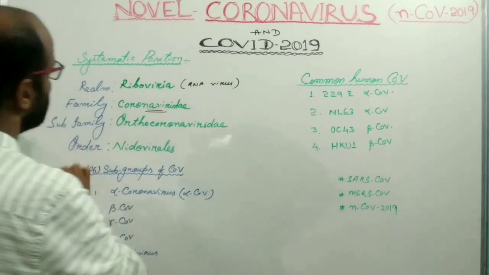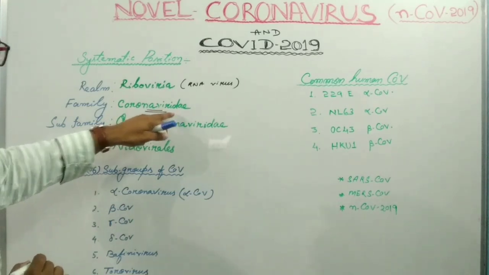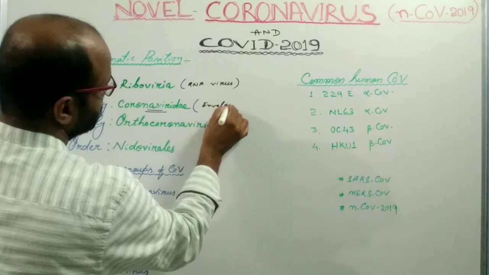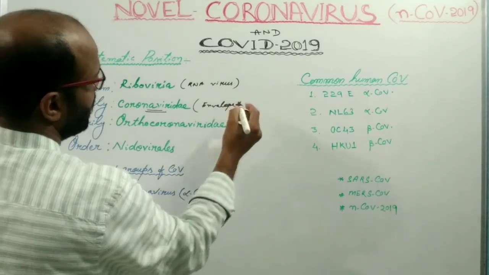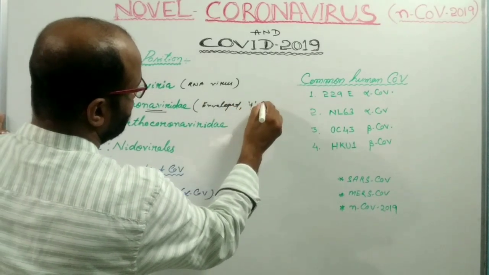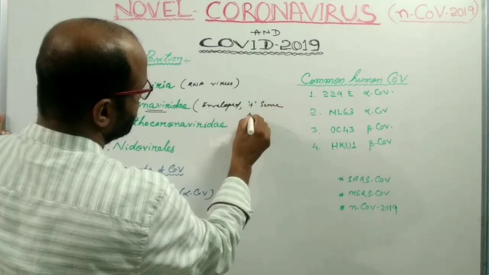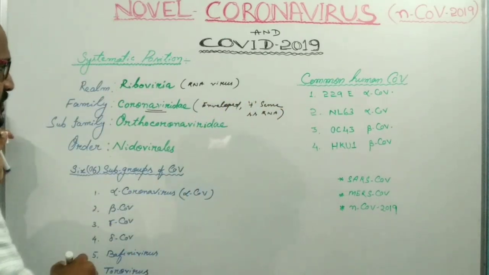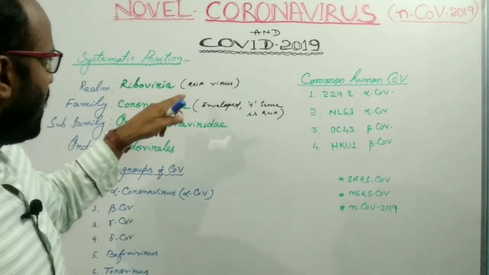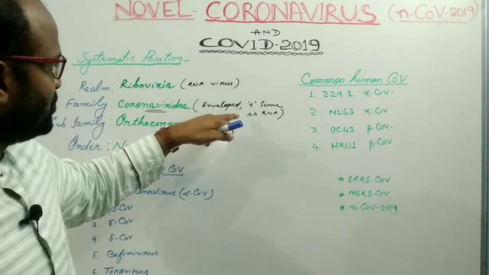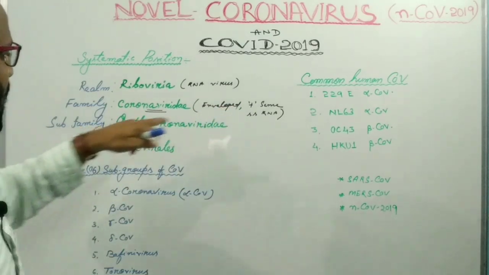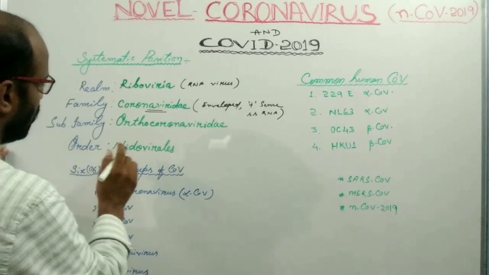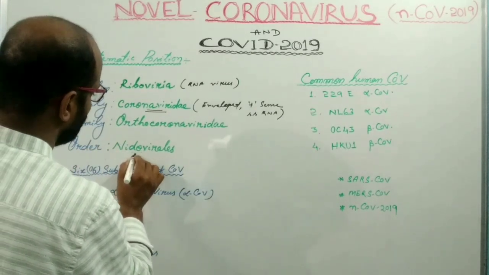All the members of the Coronaviridae family are enveloped and have positive sense single-stranded RNA. So the coronavirus is an RNA virus having positive sense single-stranded RNA, and it is an enveloped virus. This coronavirus belongs to order Nidovirales.